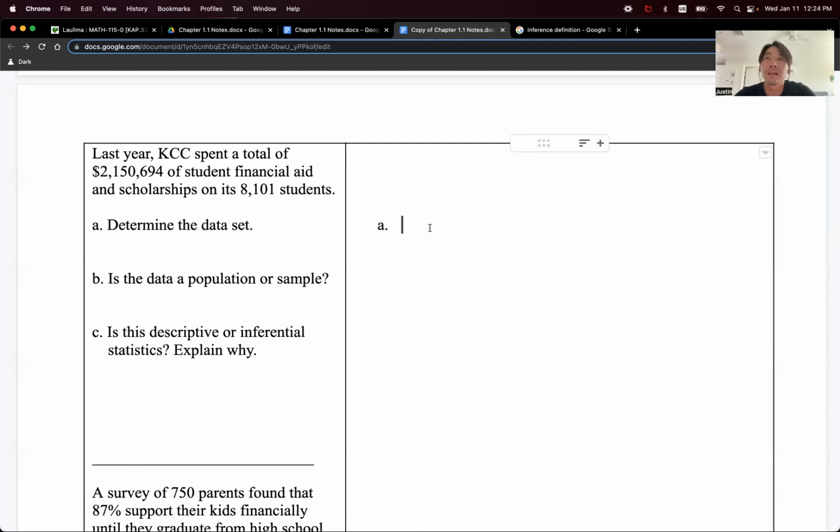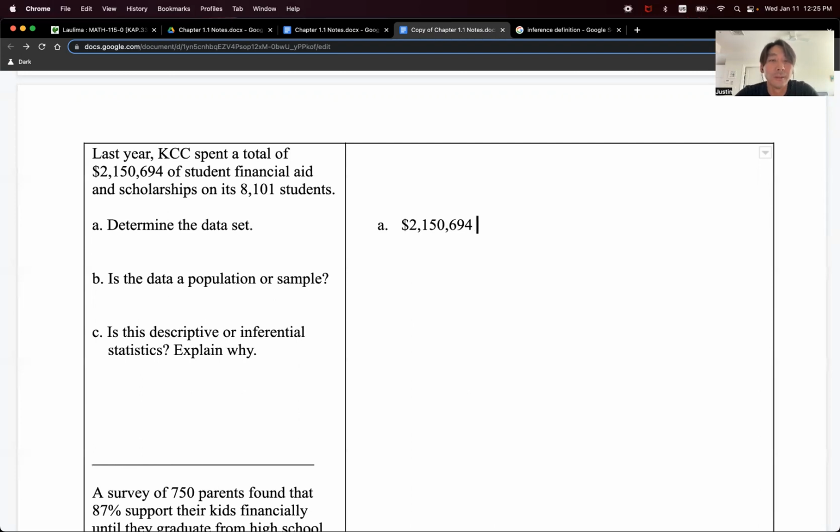So I get all kinds of answers here. But let me tell you what the correct answer is. Correct answer is it's the money. That's the data set. And I would actually add the other pieces of information too, though.